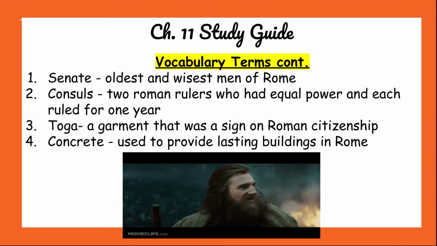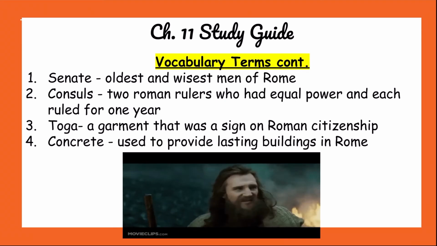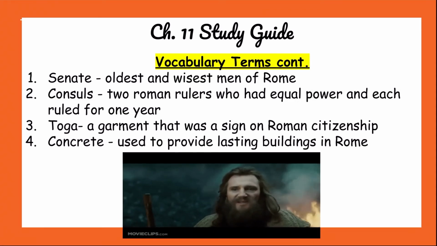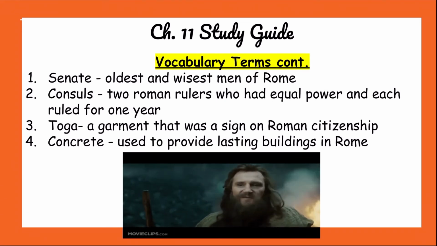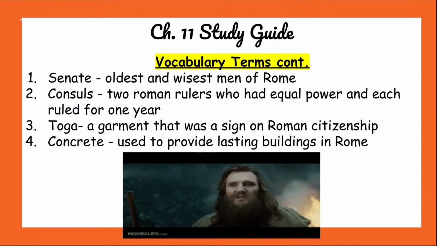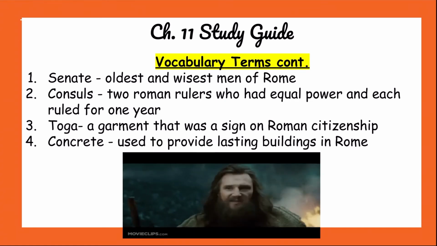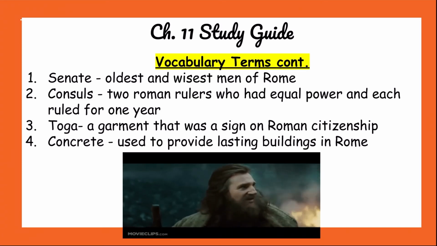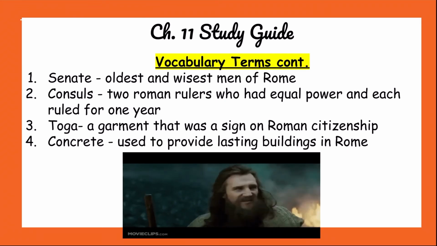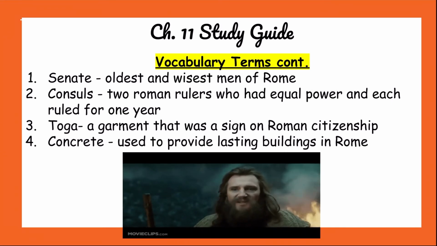Next, we have consuls. Consuls was all the way back in 11.1, 11.2. These consuls were when two men ruled at the same time. They had equal power, but they only ruled for a year each, and that was it. Next, we have a toga, which we should all know. It's that big garment that they wore, and it was a sign of Roman citizenship. Next, we have concrete. Remember, the Romans invented concrete when they were making their homes, and it made them last a lot longer.